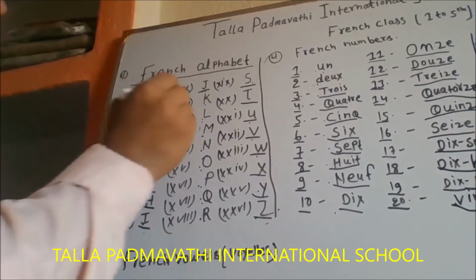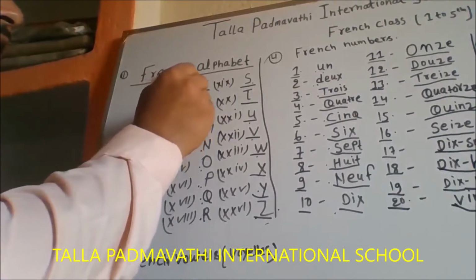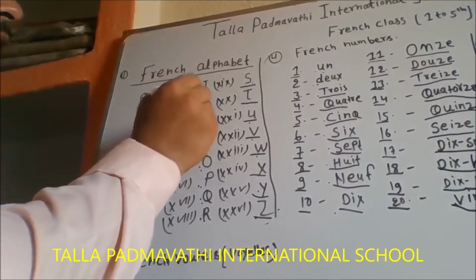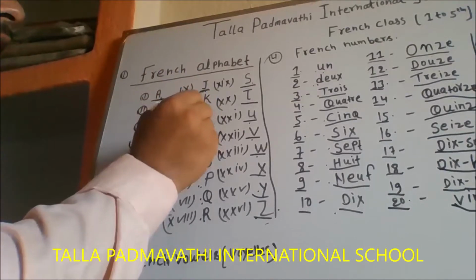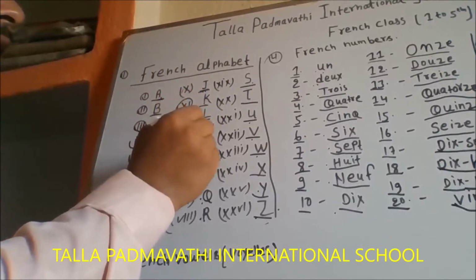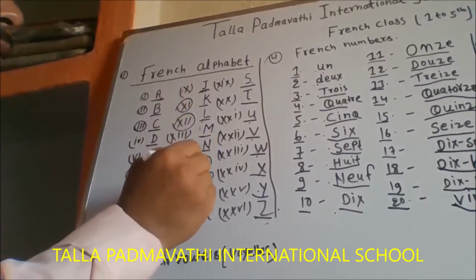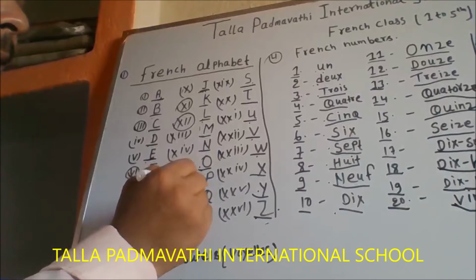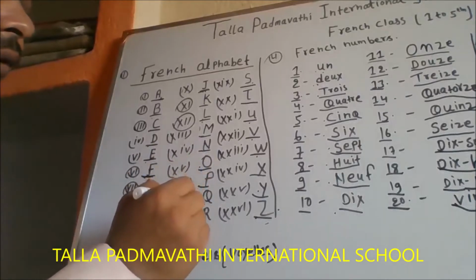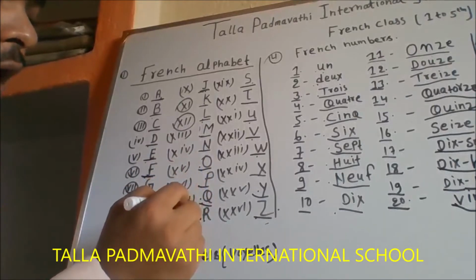G, H, I, J, K, L, M, N, O, P, Q. How to say?